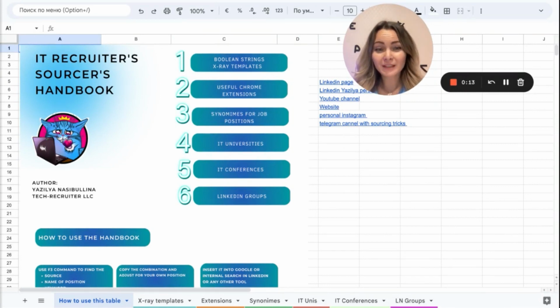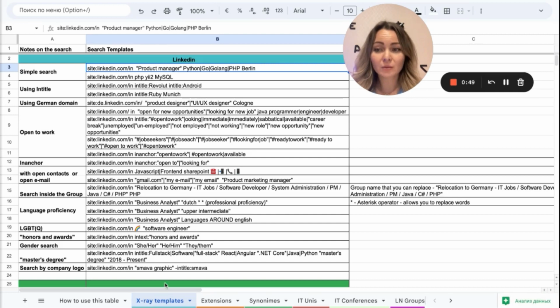Every day, me and my team, we are sourcing for the best possible candidates that can be suitable for our clients. And of course, on an everyday basis, we are trying to use more and more technological ways, for example, Boolean strings and X-ray templates. As time passes by, we are building our own handbook that we actually use every day. For example, you can see in the tabs X-ray templates.